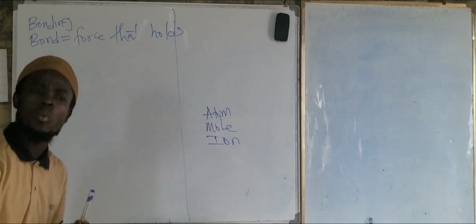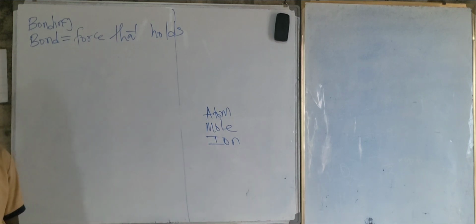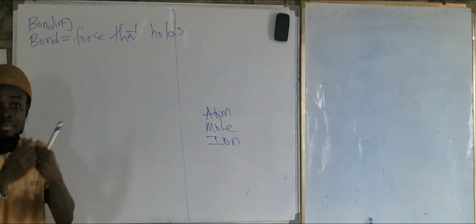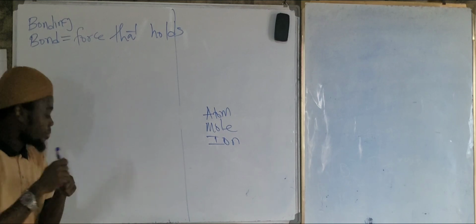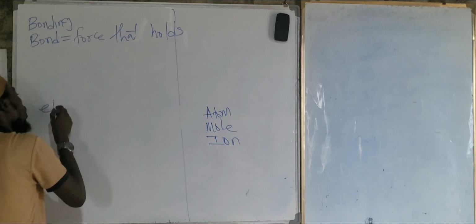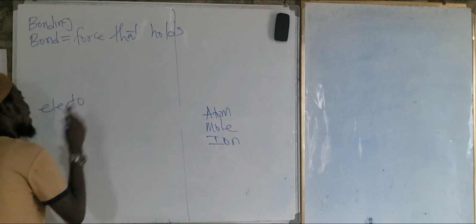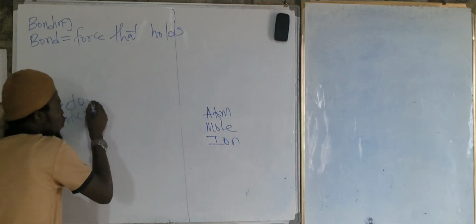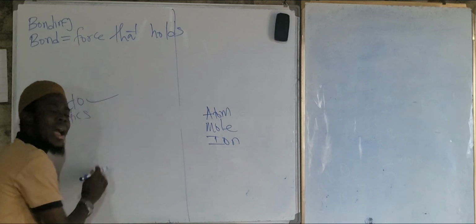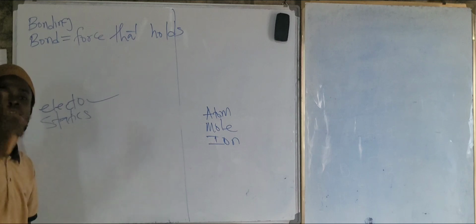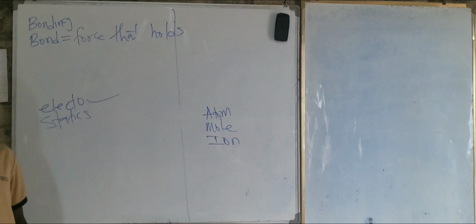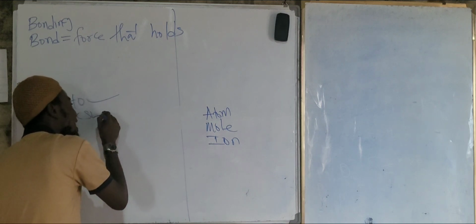We have a whole topic called electrostatics. Statics. Two words combined together. We have electro and next we have statics. Now remember, electro is gotten from electricity, and electricity is gotten from the word electron. Are we okay, sir? Yes, sir. It's called electron, right?